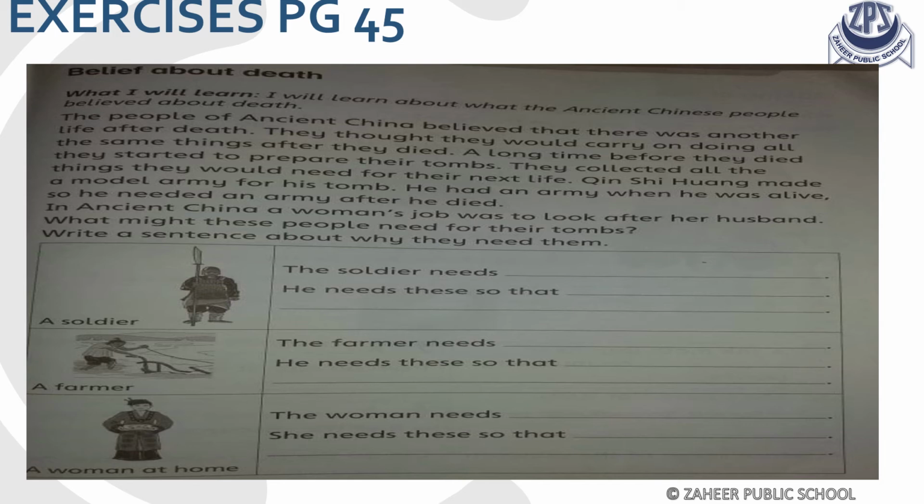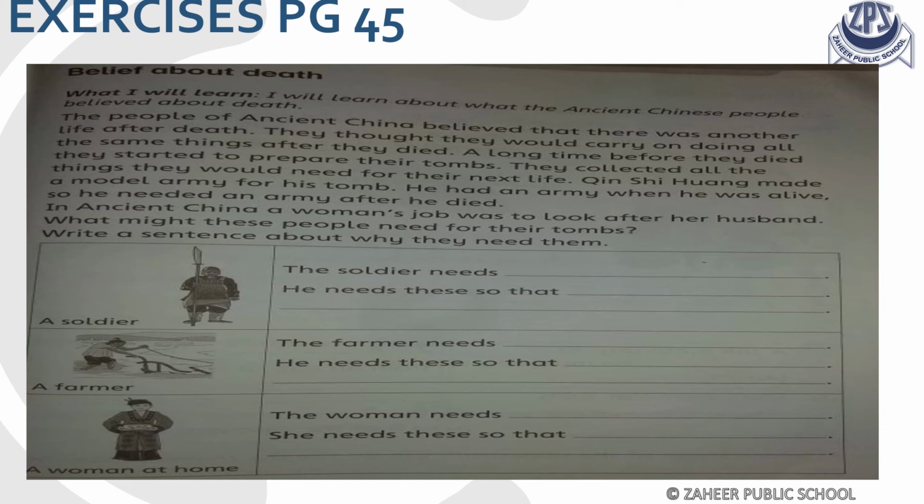Now come to the next exercise given on page number 45. Belief about death. The people of ancient China believed that there was another life after death, so they thought they had to take with them the things which would be required in their next life. So Emperor Shi Huang made a model army for his tomb so that he would have an army to take with him after death into the next life. So you have to answer what these people need for their tombs.